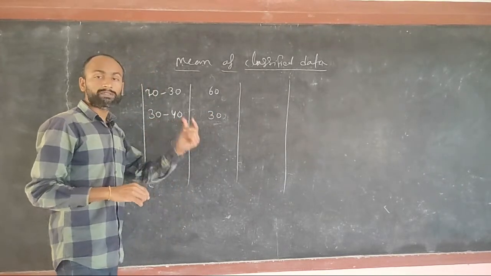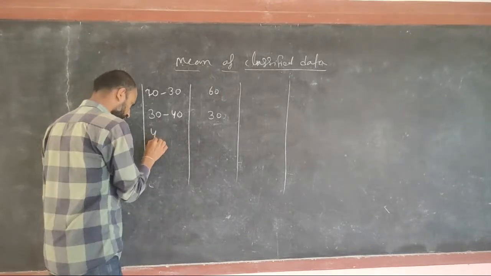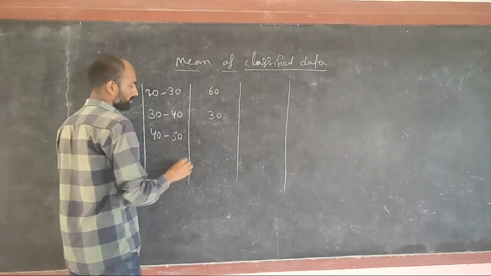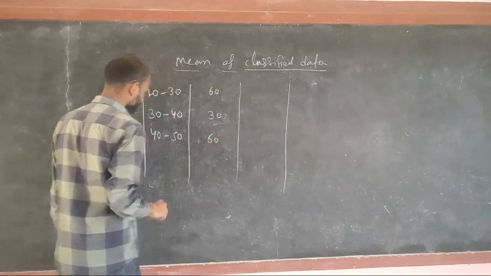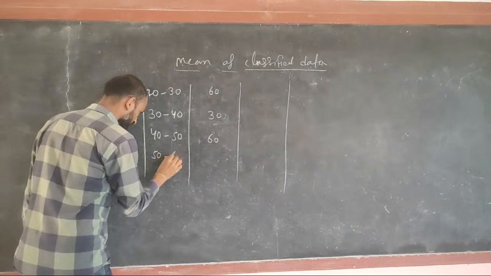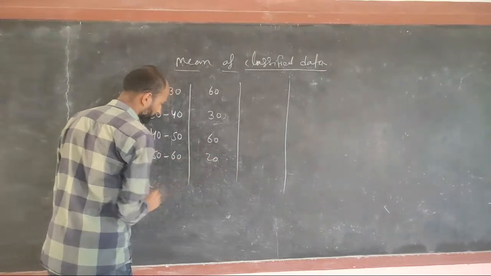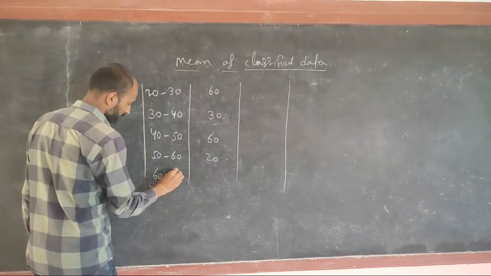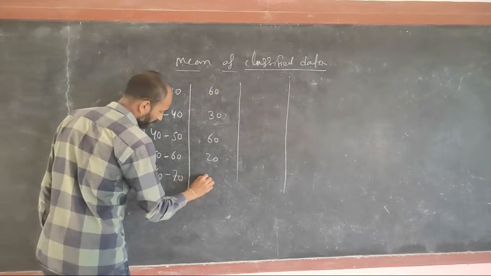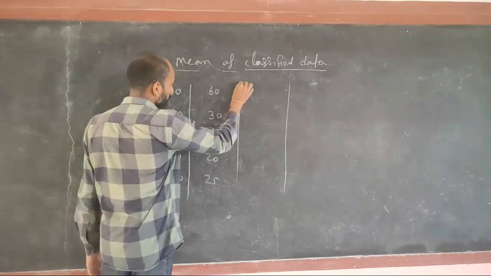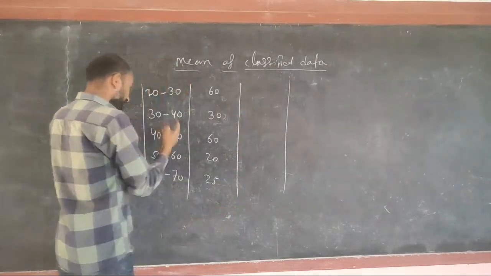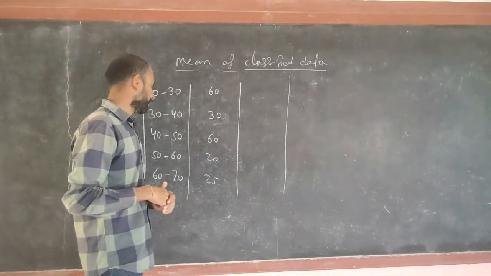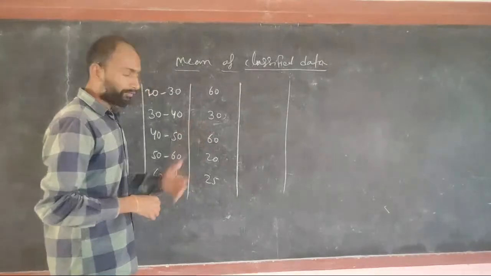Between 40 and 50, the total was 60 students, between 50 and 60, 20, and between 60 and 70, let's say 25. This was the score scored by students. I want to find the mean.